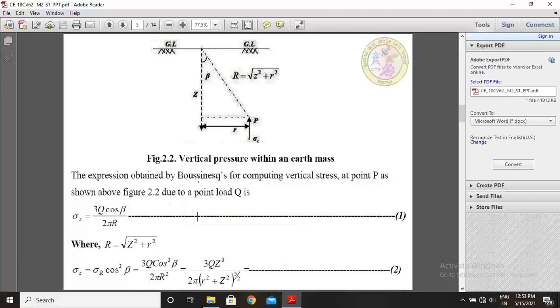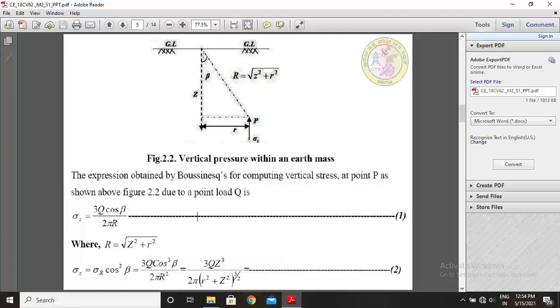The expression obtained by Boussinesq for computing vertical stress at point P as shown in the above figure 2.2 due to a point load Q is given by the equation sigma z equal to 3Q times cos cubed beta by 2 pi R squared. So this is equation 1, where R is the radial distance, that is the hypotenuse, given by root of z square plus r square.